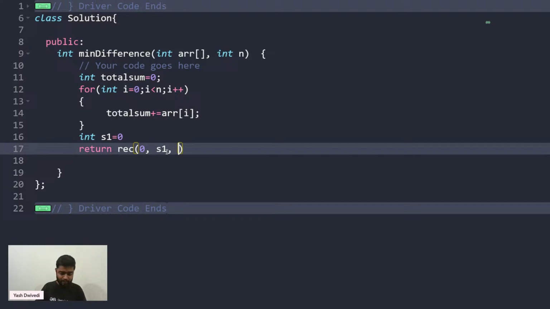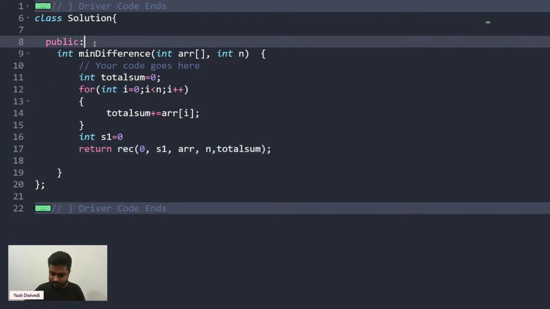Now, going further, I need to pass the array as well. I'll pass the array, and then I'll pass the n value as well. Is there anything else that I want to pass? Yes, for now I also want to pass the total sum. Currently I'll be doing it in a brute force fashion.